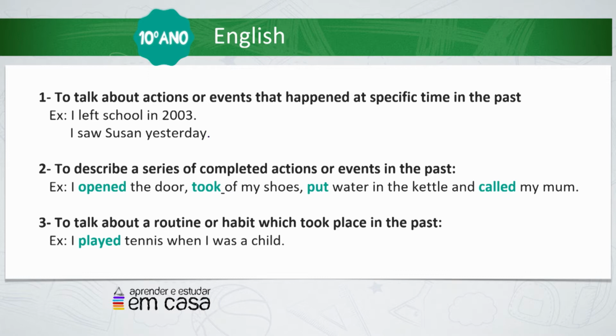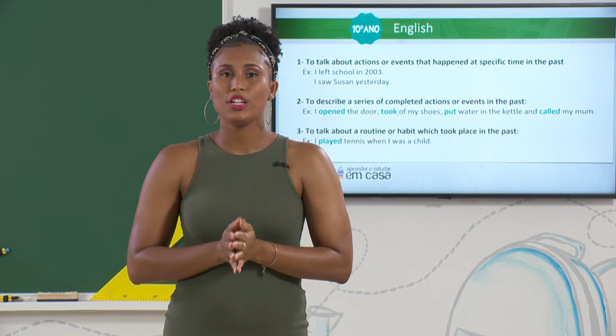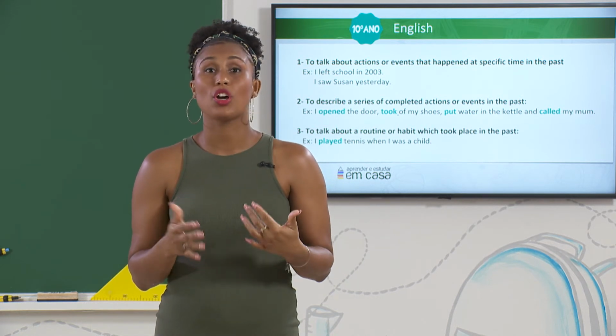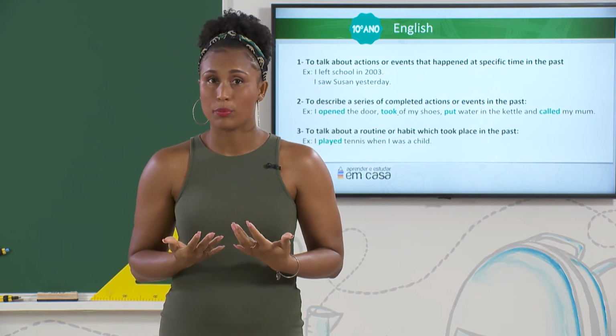For example, I opened the door, took off my shoes, put water in the kettle, and called my mom. The third, to talk about a routine or habit which took place in the past. I played tennis when I was a child. Well, students, these are three examples of when we can use the past simple.